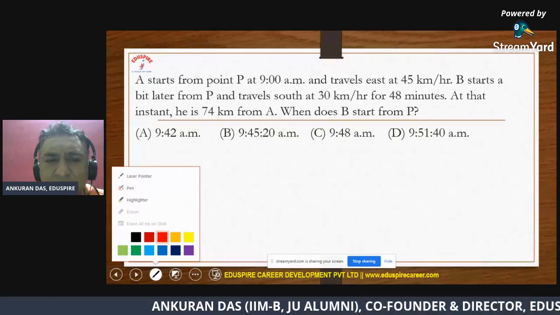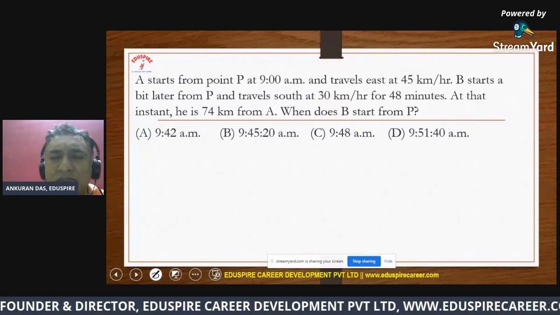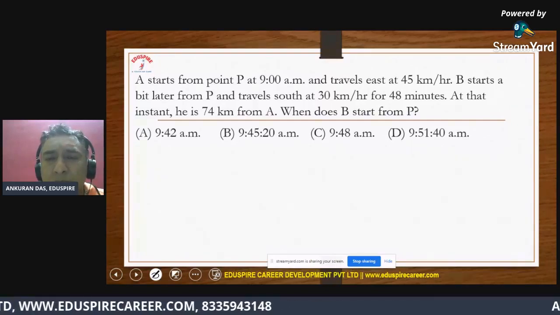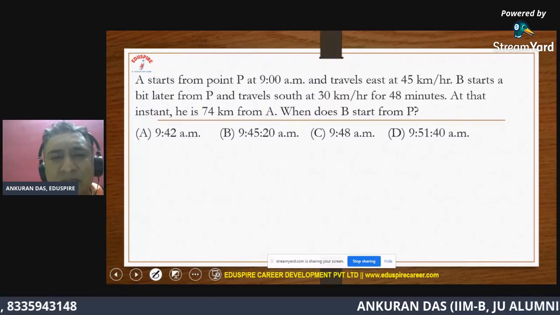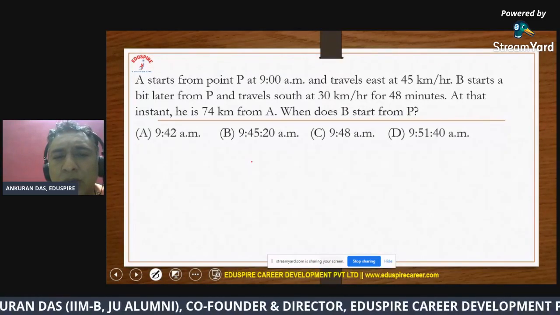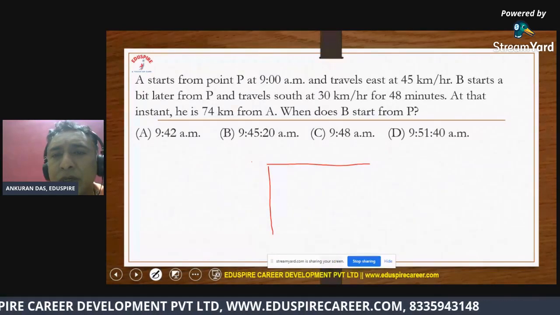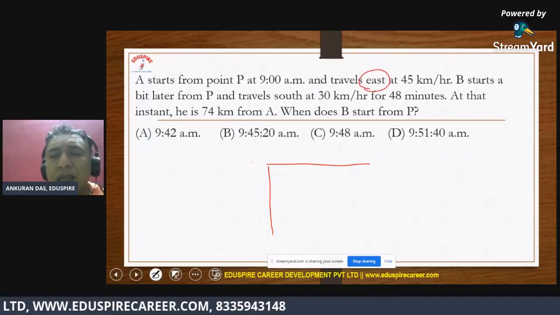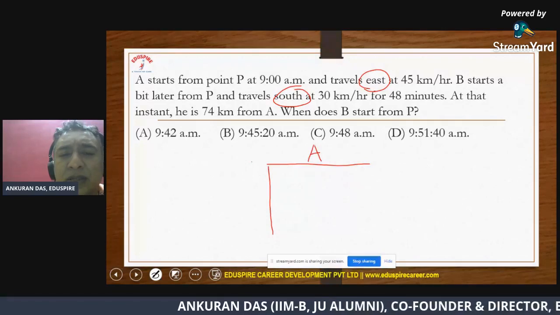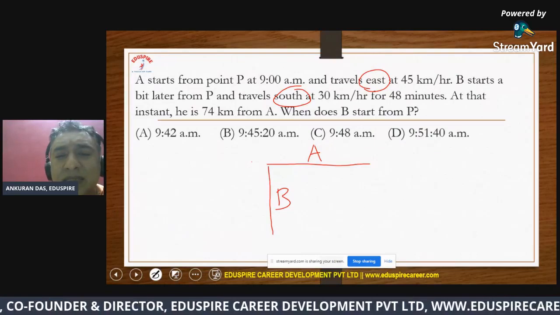Very interesting question, in fact, because it involves understanding of direction sense as well as a little bit of geometry and a very fundamental concept from time and distance. If you see, they have said there are two people. One is traveling towards east while the other person is traveling towards south. So this is the direction where A had moved and this is the direction where B had moved, and the distance between them, they have said, is 74.